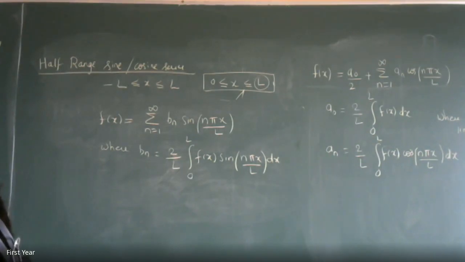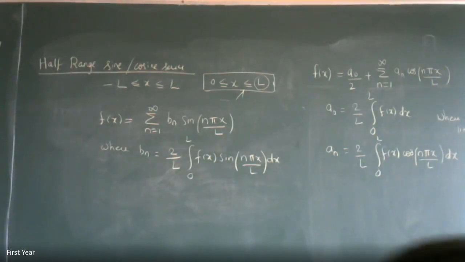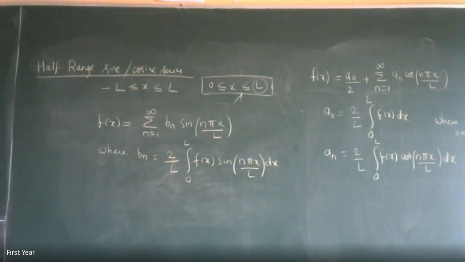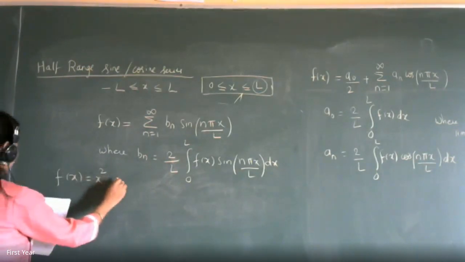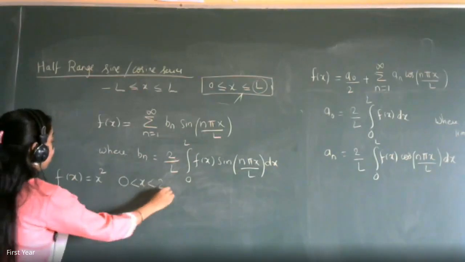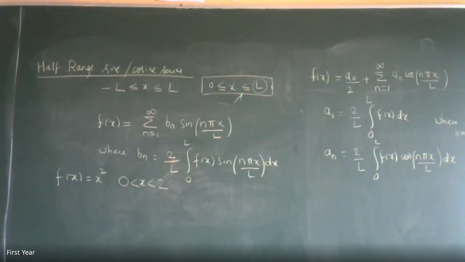Then second, half range sine series, and Fourier series for f of x is equal to x square in the interval 0 less than x less than 2.